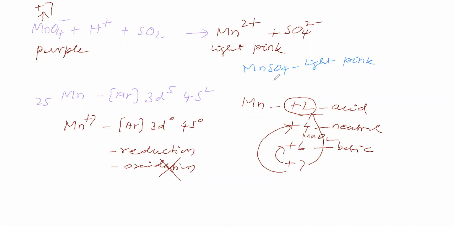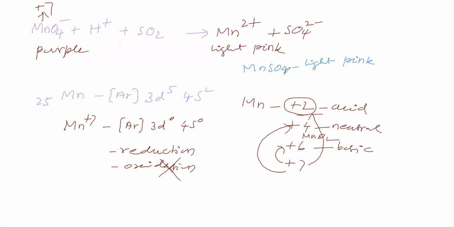If you see MnSO4 from a distance, it will appear colorless. If you observe it closely, then you can see the light pink color. On dissolving MnSO4 in water, it will look colorless because the intensity of the pink color is less.